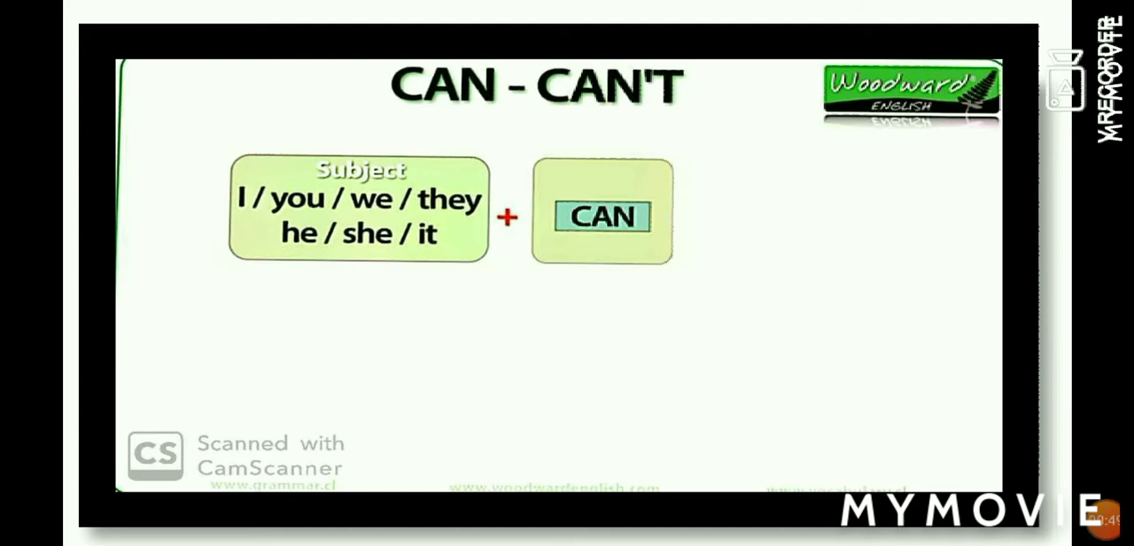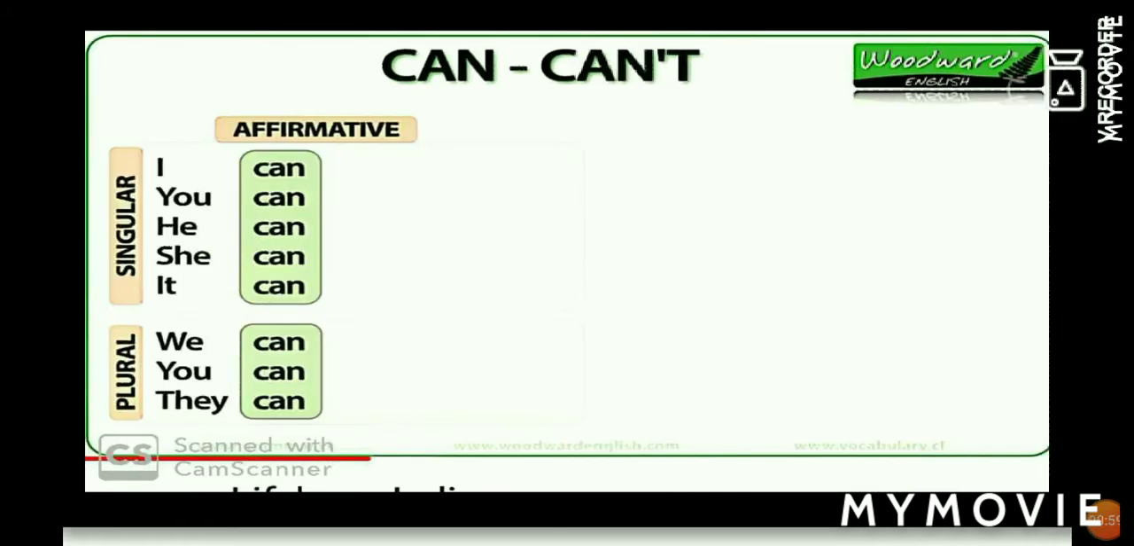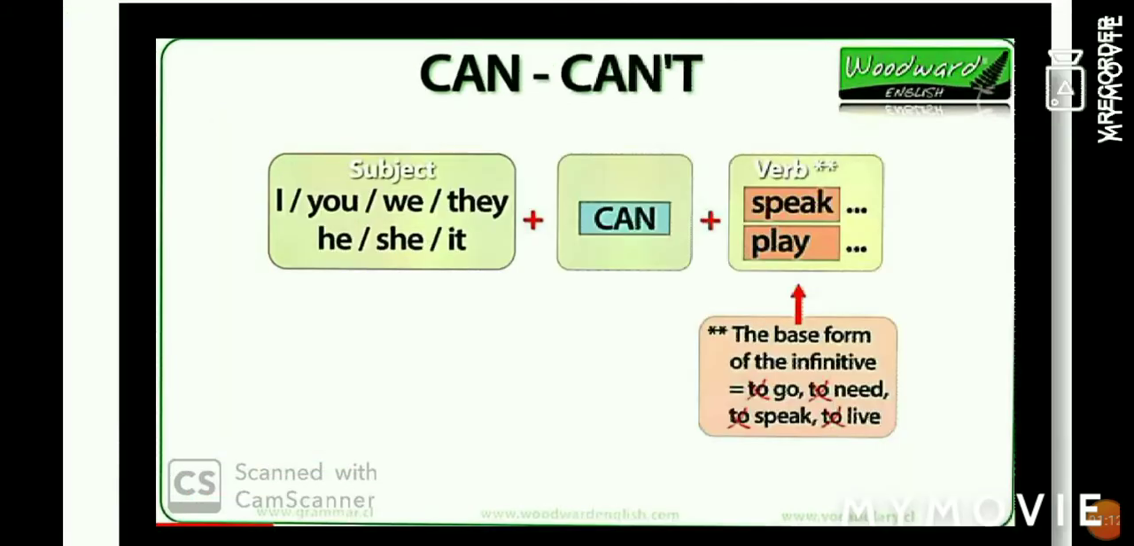How do we make sentences using can? We use subject plus can. Like I, you, we, they, he, she, it plus can. So whether it's a singular subject or a plural subject, can remains the same. I can, you can, he can, she can, it can, we can, you can, they can.